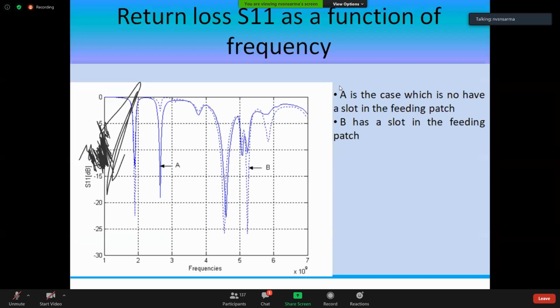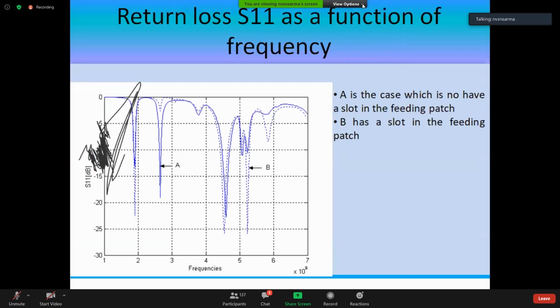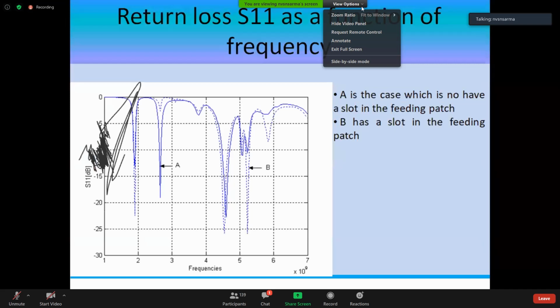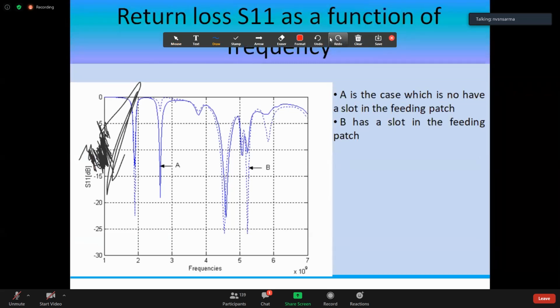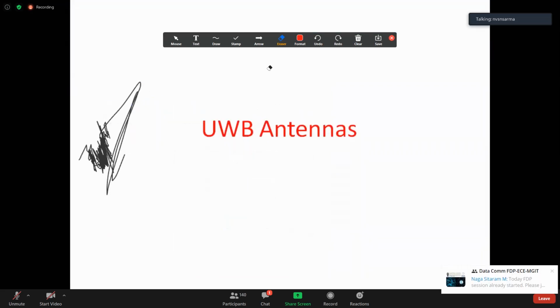As you can see, three distinct bands are there. Okay, and a slight shift in the measurements is likely to happen. It's very difficult to get exactly the same frequencies. So you design the antenna, fabricate it and get the actual values, and only then be satisfied. Don't say that my simulation is giving me this, so your antenna should work. It's not necessary. There will definitely be some shift because of the tolerances or errors in the fabrication process.